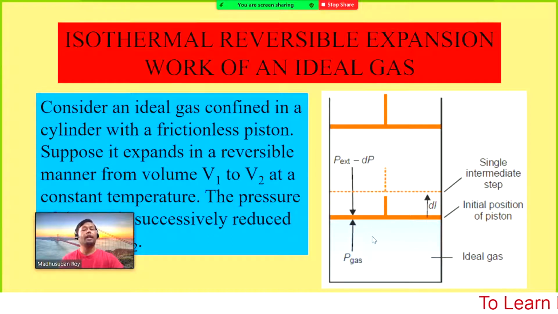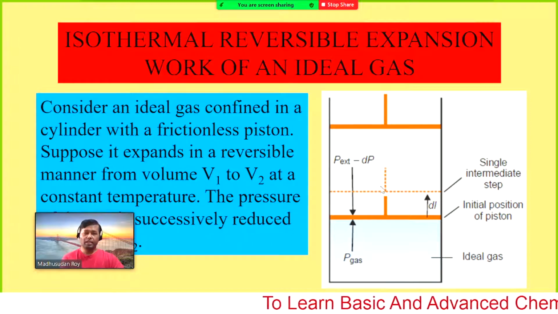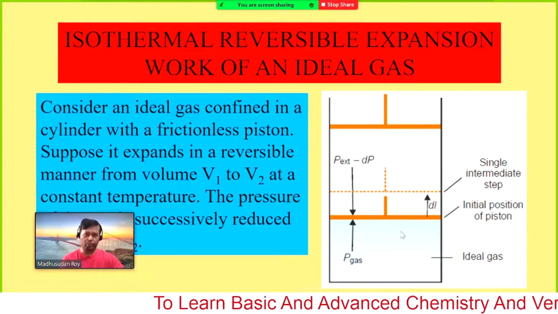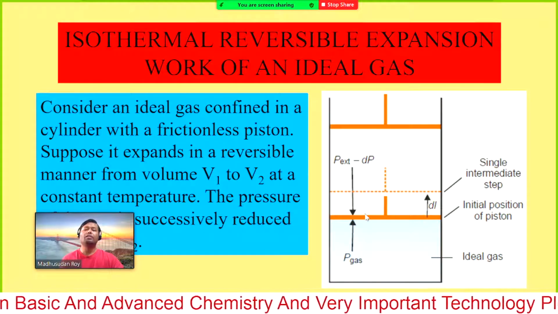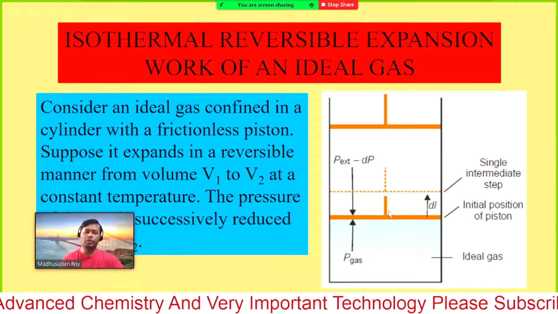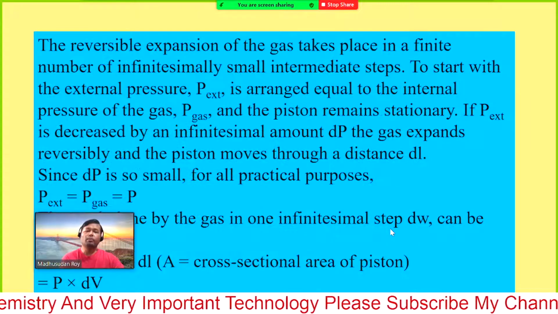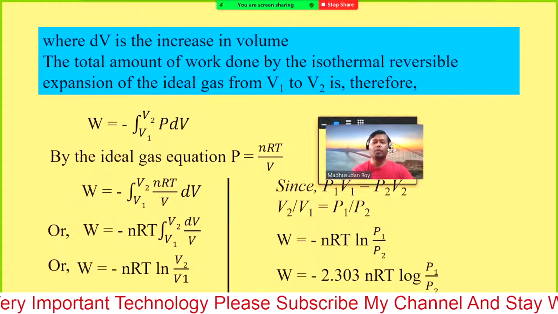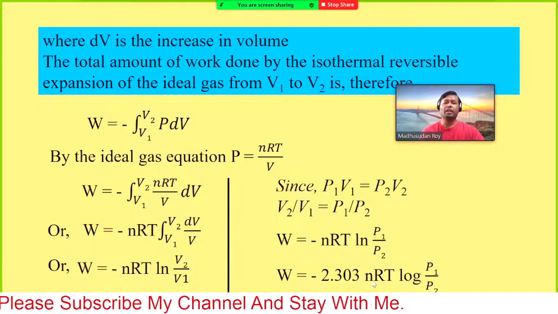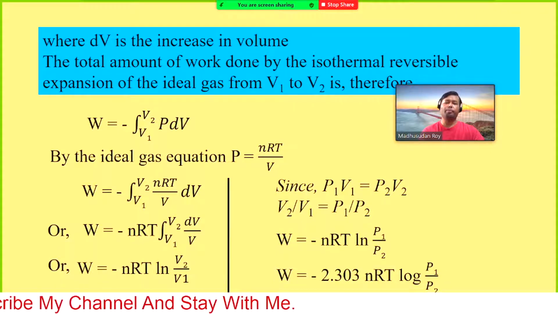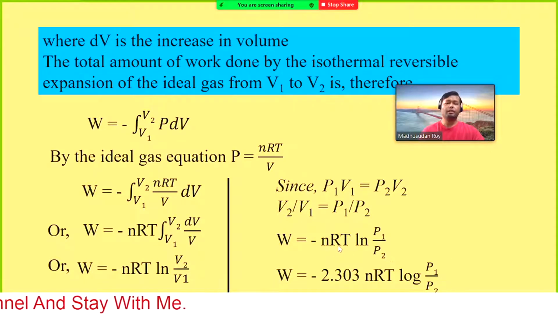Now we need to calculate how much work we have done during the reversible process and irreversible process. Yesterday we learned how to calculate the work done during the reversible process, and we found the total work done W equal minus 2.303 nRT log P1 by P2, or in other terms W equal minus nRT ln V2 by V1.